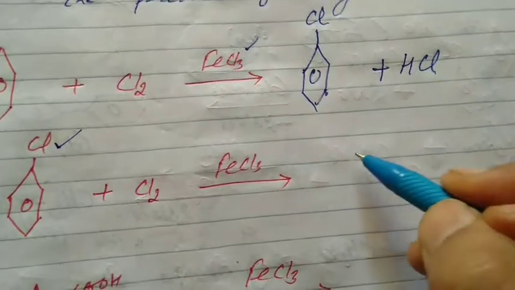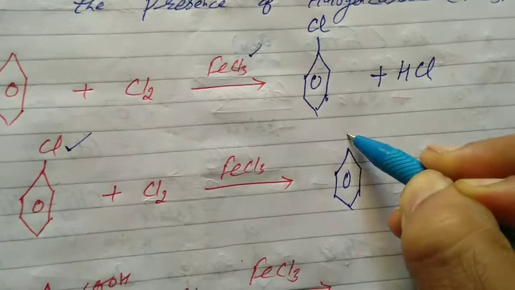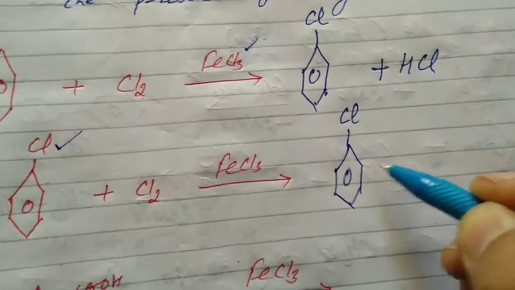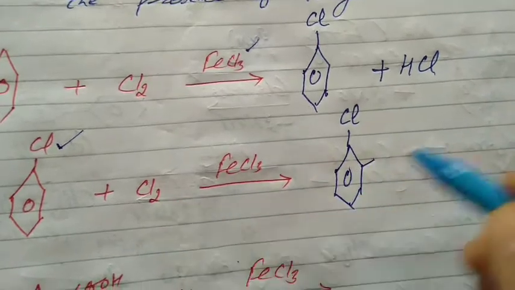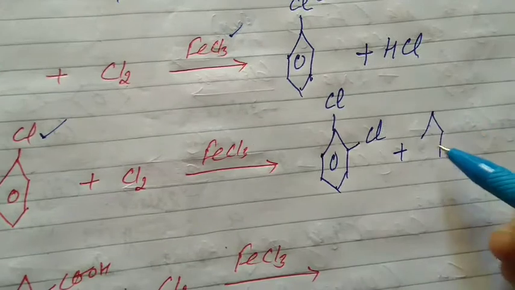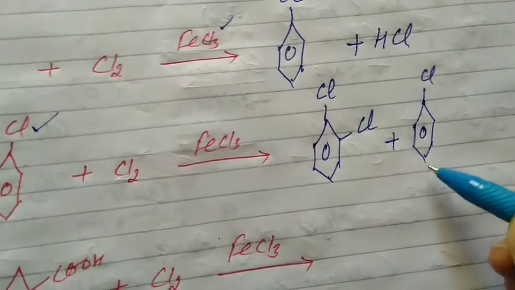Now please complete these reactions. It is already chlorobenzene. We are doing chlorination in it. It is an activating group. The electrophile, again chlorine, attacks at ortho or at para. And it is clear that para is always the major product.